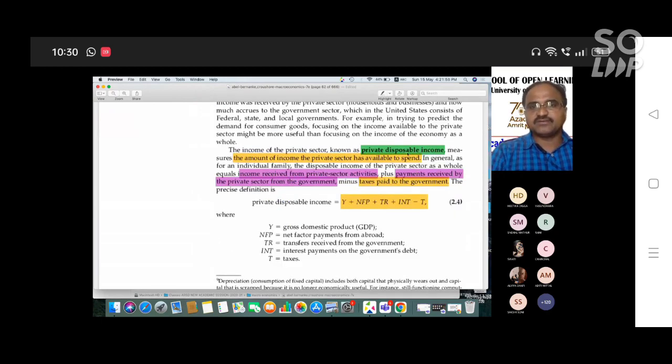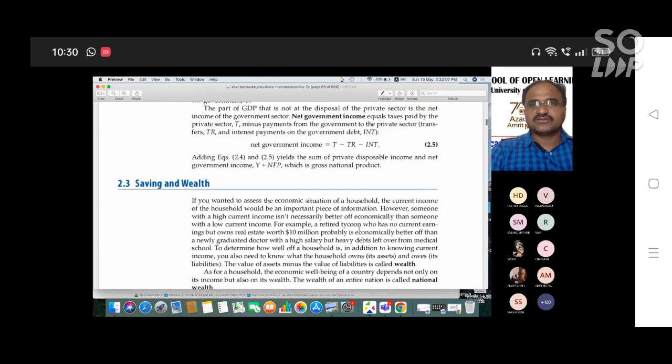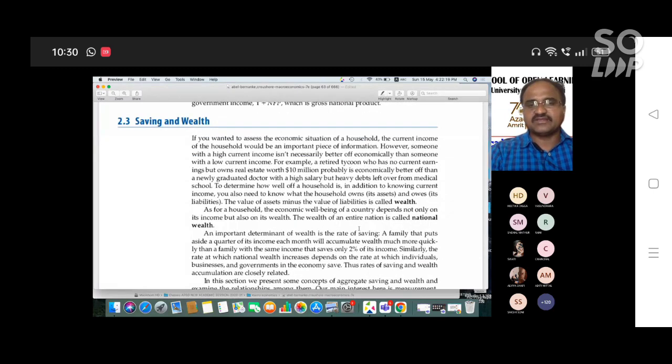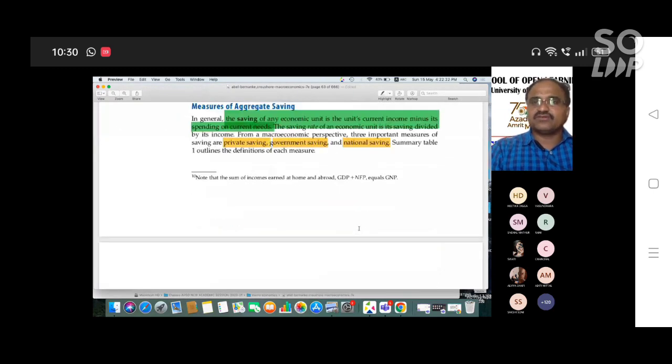The income here is private disposable income. How can you get private disposable income? It measures the amount of income the private sector has available to spend. This is the concept we are discussing in national income accounting, that is, the national income concept and measurement of national income. After that, we will discuss saving and wealth. This is a fundamental concept. One question may come in the exam: explain national income. What are the measures to measure national income? These are the three methods which we discussed.